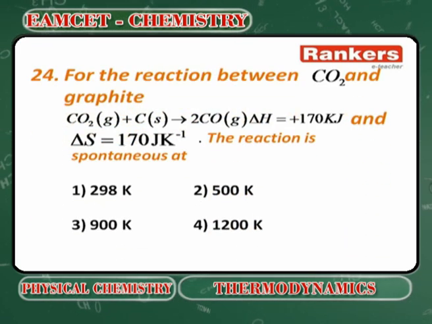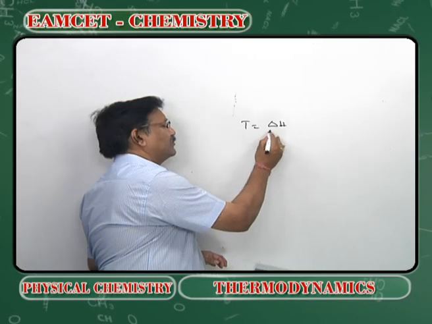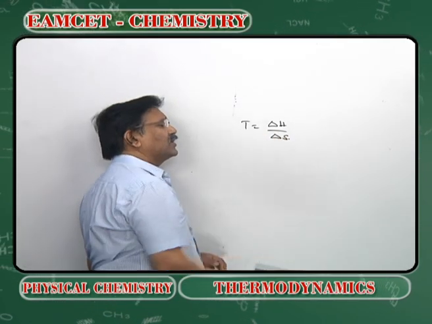Next, for the reaction between CO2 and graphite, delta H is equal to plus 170 and delta S is equal to 170 joules. The reaction is spontaneous at what temperatures? Because delta H is positive, T at equilibrium will be equal to delta H by delta S.